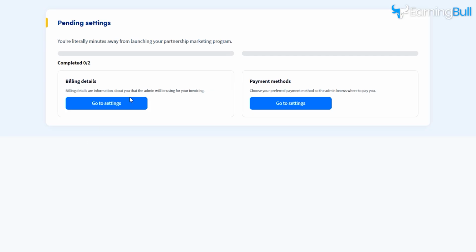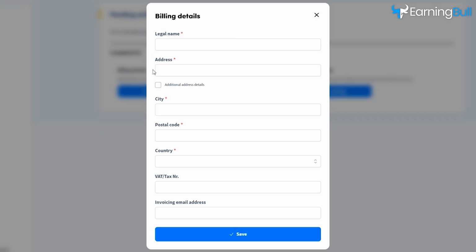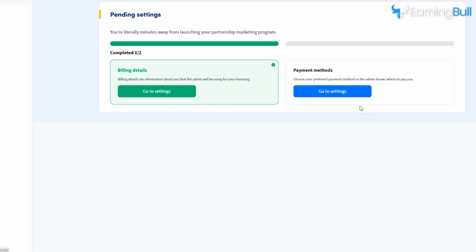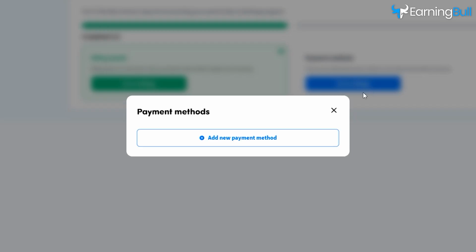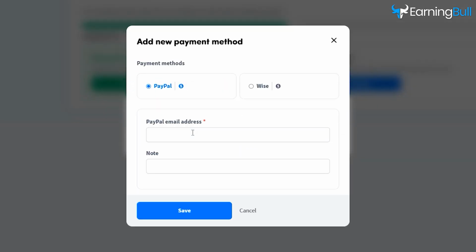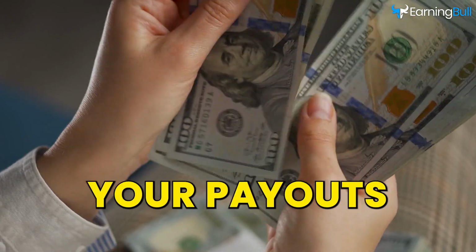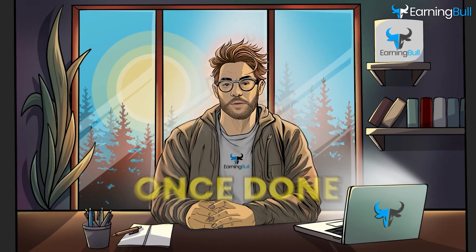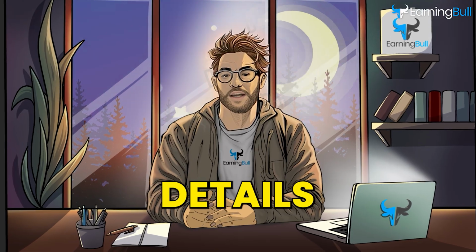Step 3. After registration, you'll land on the settings page. Here's what you need to do. Enter your billing details. Navigate to the Settings tab and fill in your billing details. This includes your full address, city, postal code, and country. Add your payment method. Go to the Payment section in Settings and select PayPal as your method. Enter your PayPal email carefully to ensure you get your payouts without issues. Once done, save your details.